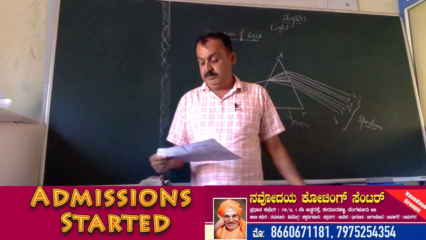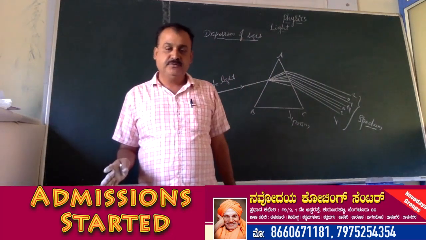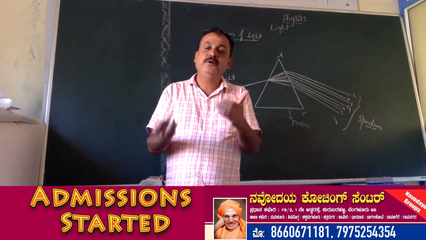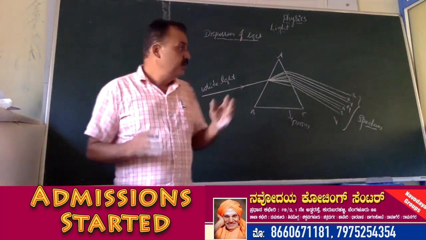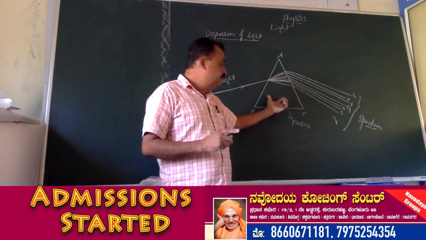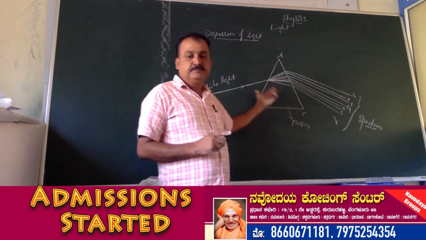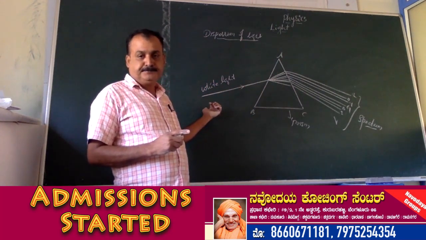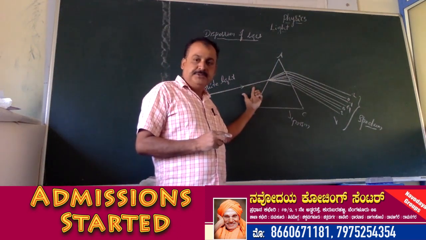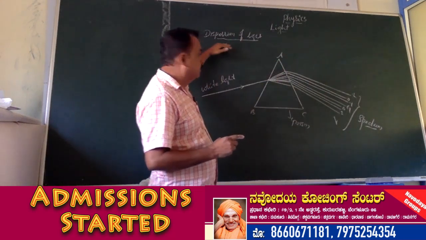So this is about the dispersion of light. What is dispersion of light? The phenomenon of splitting up of a composite light into its constituent colors using a prism is called dispersion. To get this dispersion process, the prism is a must. If prism is not there, dispersion is not possible.